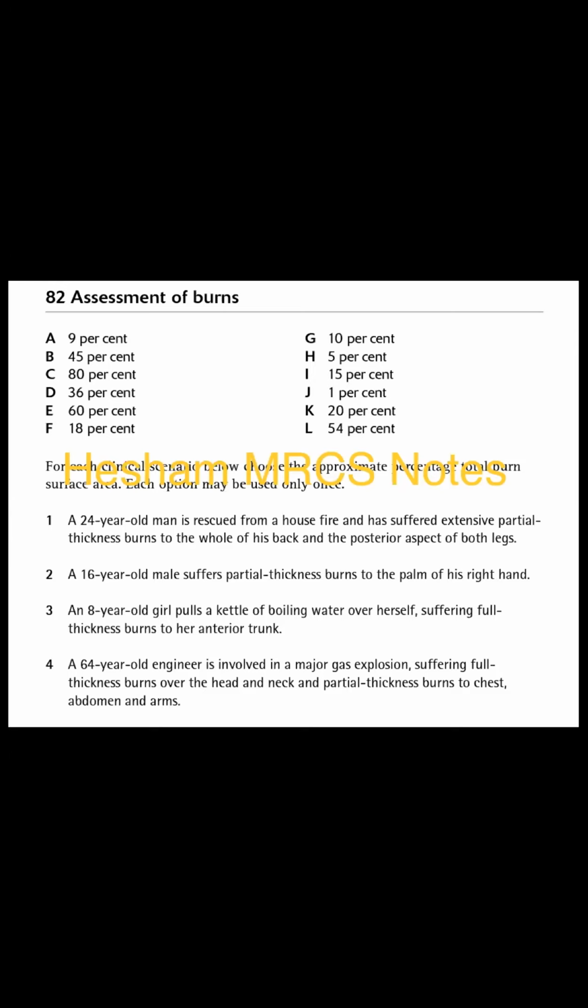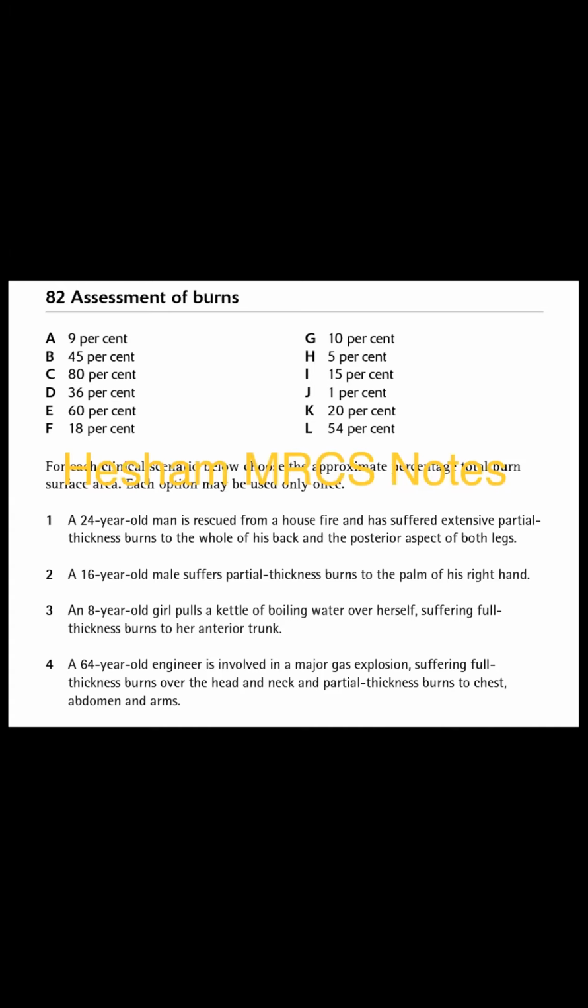J. Okay, excellent. Right. An 8-year-old girl pours a kettle of boiling water over herself, suffering full thickness burn to her anterior trunk. Anterior, it's 18%. F. But she is a child, I'm not sure. Yes, she will go with F. F, yes, excellent.